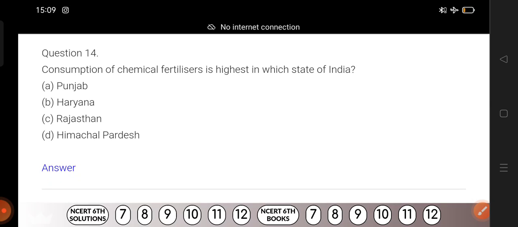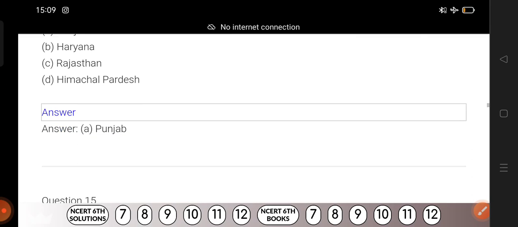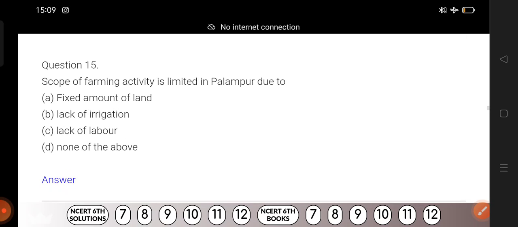Question number 14. Consumption of chemical fertilizer is highest in which state of India? Chemical fertilizer consumption is highest in which state of India? You know the answer perhaps. So counting begins. 1, 2, 3. Disclose the answer. Okay, it's Punjab only. Now question 15.